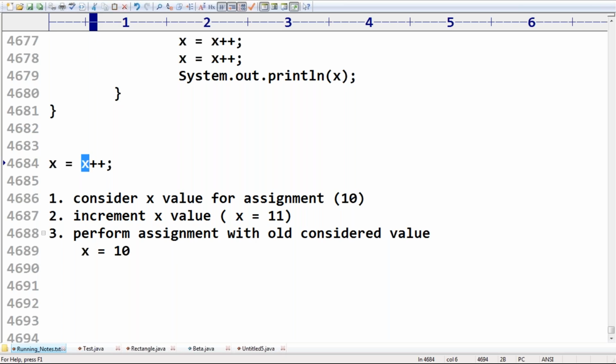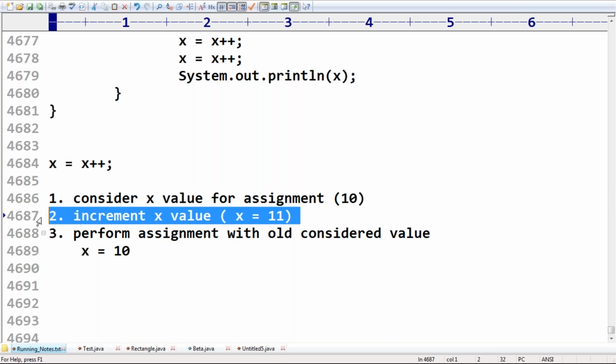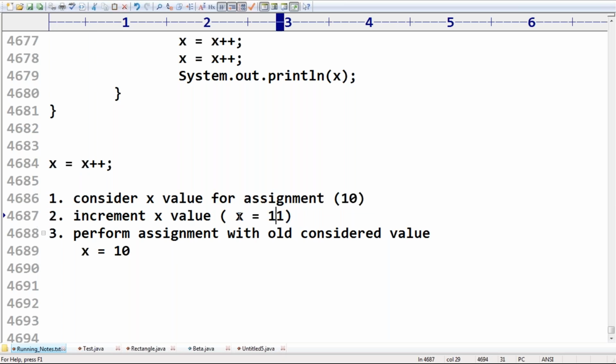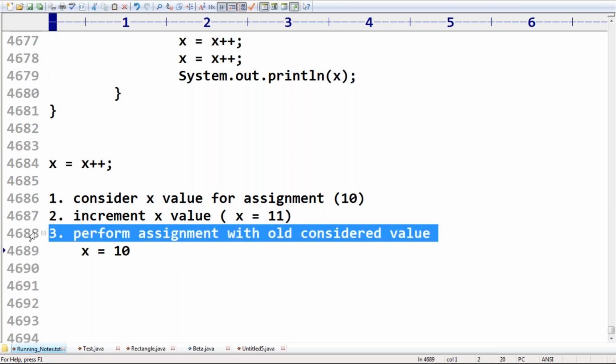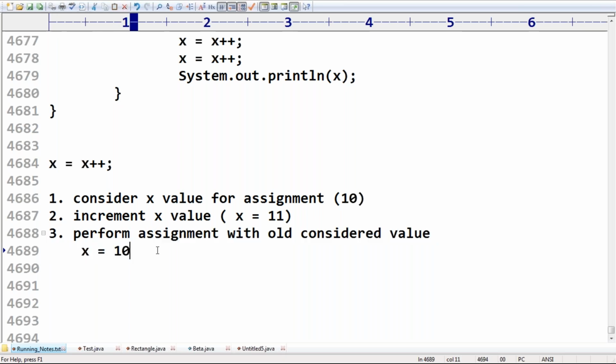Yes, consider the x value for assignment. Okay, and then increment the x value. Now the x value will become 11. But assignment should happen at last. Now perform the assignment with the already considered value of x. Now y is equal to 10.